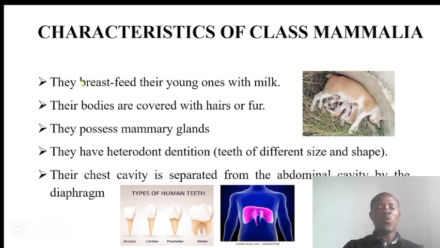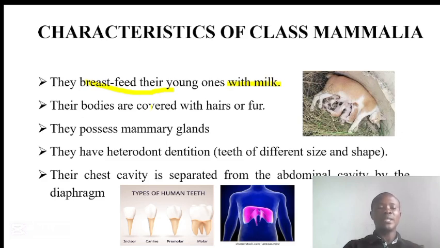One, they give birth alive and they breastfeed their young ones with milk. That is the most important characteristic of the organisms found under this class. They give birth alive and they breastfeed their young ones with milk.